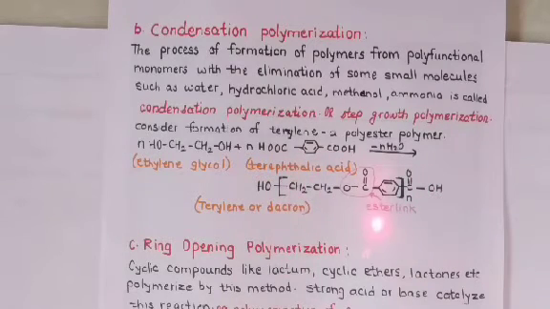This COO linkage is termed the ester linkage, and the product formed is terylene. Terylene's other name is Dacron, an artificial or man-made fiber.